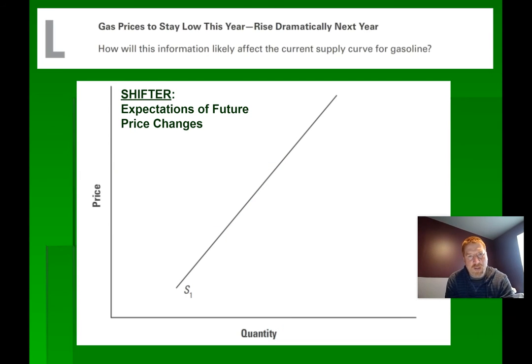Gas prices to stay low this year and then rise dramatically next year. How will this information likely affect the current supply curve for gasoline? Again, if I'm the producer, do I want to get the higher price next year or the lower price now? I'd want the higher price. So right now, I would decrease my supply so that I could get that higher price in the future. That's kind of a weird one, but that's the producer's side: if I can get a higher price, then why would I sell it now? I would wait and sell it when I can get the higher price.